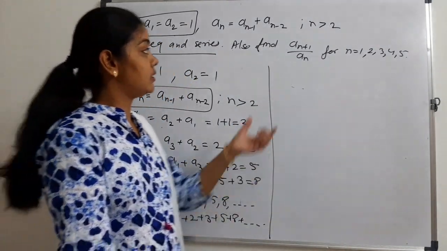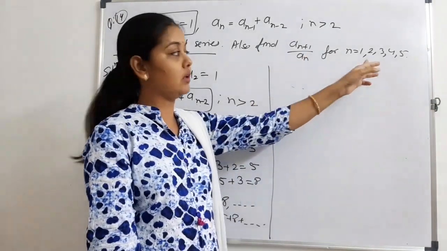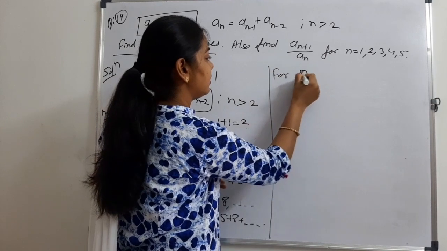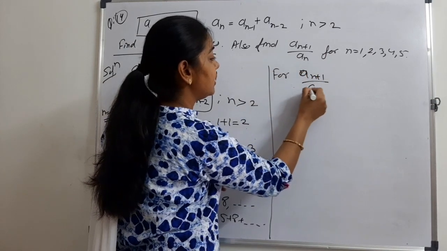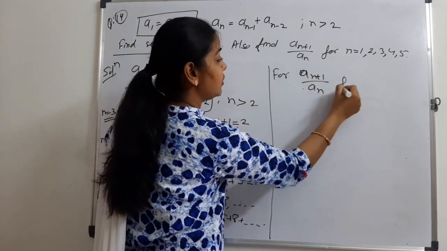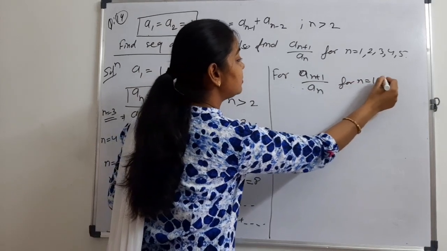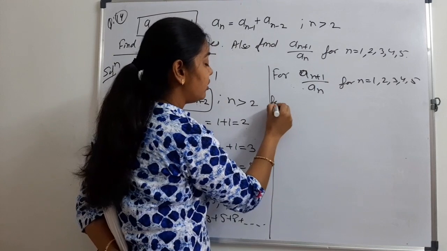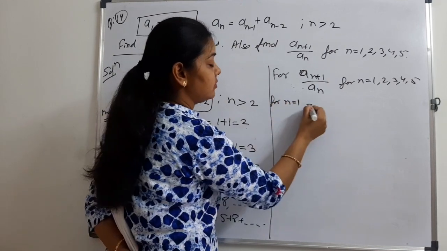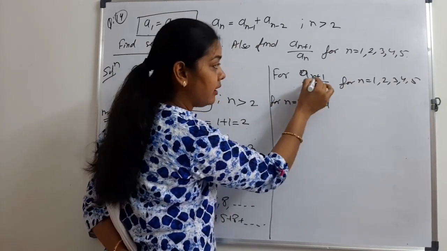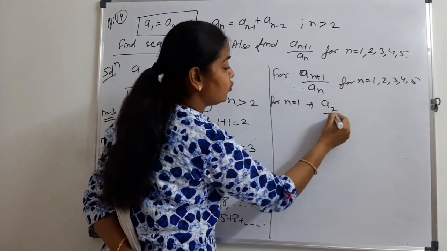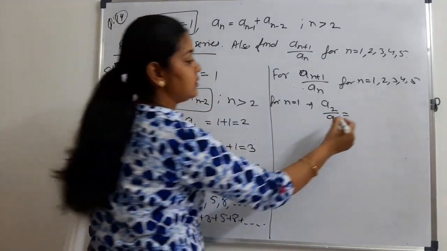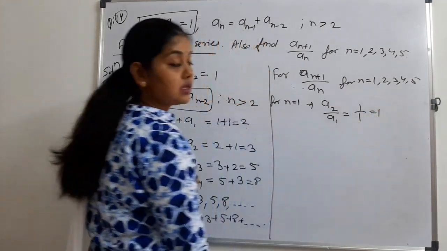Now for the second part, we need to find the ratio an plus 1 upon an for n equal to 1, 2, 3, 4 to 5. For n equal to 1, what is here? It is a2 upon a1, that is 1 upon 1. This is 1.